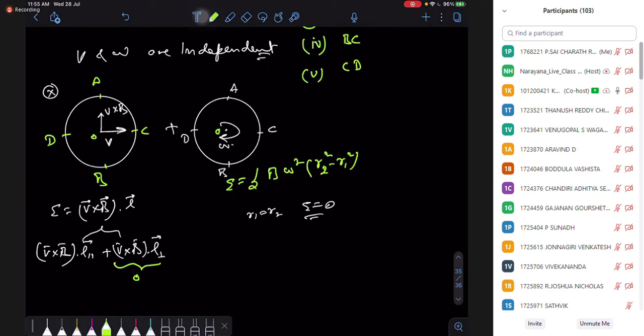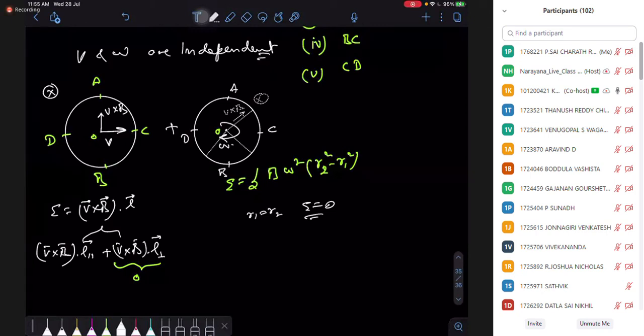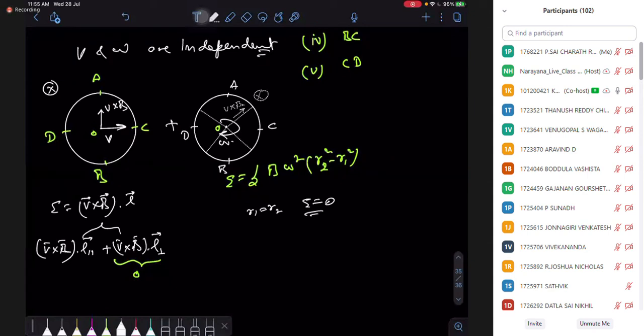And in this case, if you think of the V cross B direction, my V cross B is going in the outward direction, radially outward. So the potential is increasing in the outward direction. So the sign of potential is also important: outward positive, inward negative. Here in this case, for translatory motion, toward A the potential is positive, toward B the potential is negative.